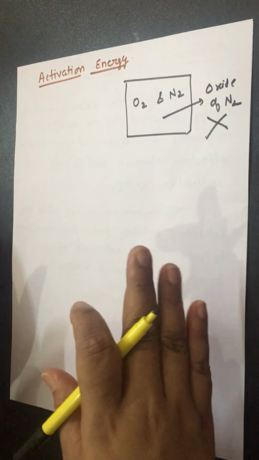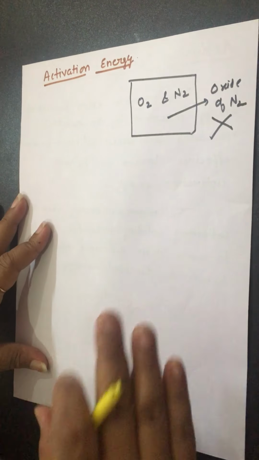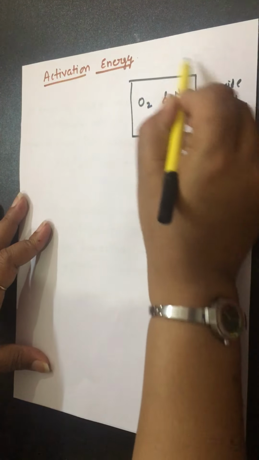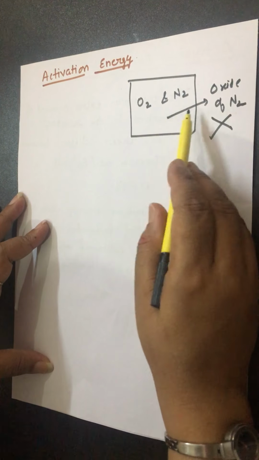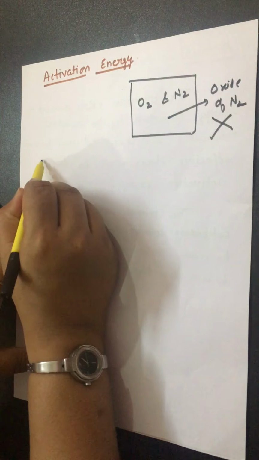Why do they not convert into the product? Because the reactant has energy already, but this energy is not sufficient to convert into the product. It means it requires some extra amount of energy so that it can convert into product, and this extra amount of energy is known as activation energy. Let me tell you again. According to the collision theory, reactant molecules collide continuously, but their collisions are not effective at room temperature.